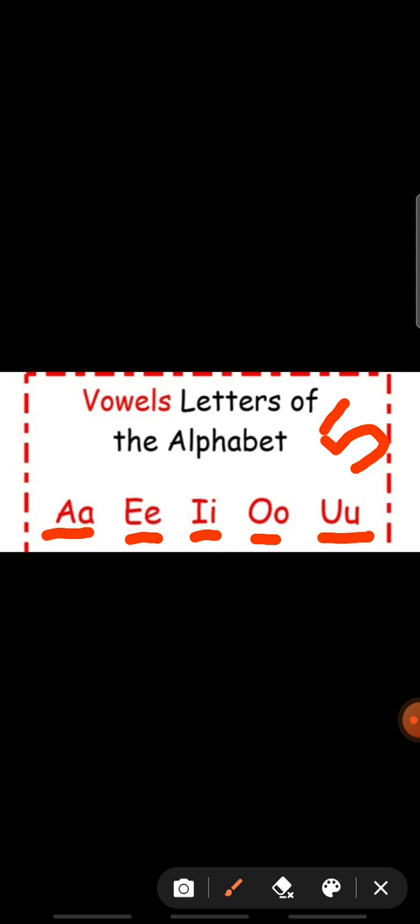From these letters, the vowels, we read the words. In those words, some letters are consonants and some letters are vowels. Both kinds of letters will be there, and then they make a word.